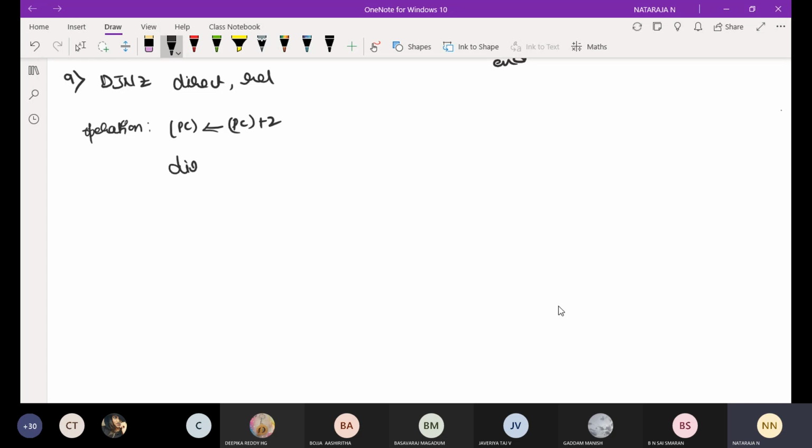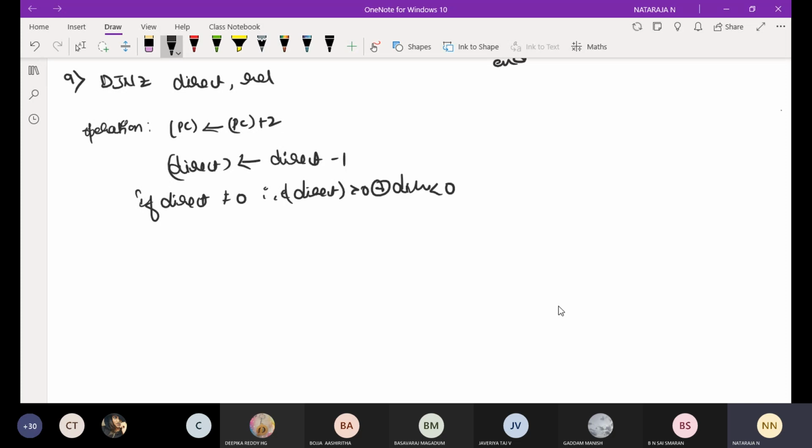Then here we have a direct address, and the direct address is decremented by 1. If the direct address is not equal to 0, that is, direct is greater than 0 or direct is less than 0, then the program counter will be the program counter plus the relative address.